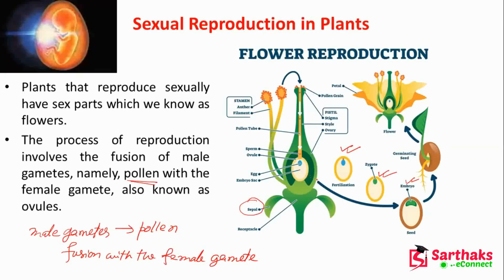So after the fertilization, you can see the zygote will be created, and from the zygote we can get the embryo after some maturity, then the embryo, that is the seed, and then from it the shoot will come out. That means a new plant can be generated, or it is the offspring, okay. So this is the sexual reproduction in plants.